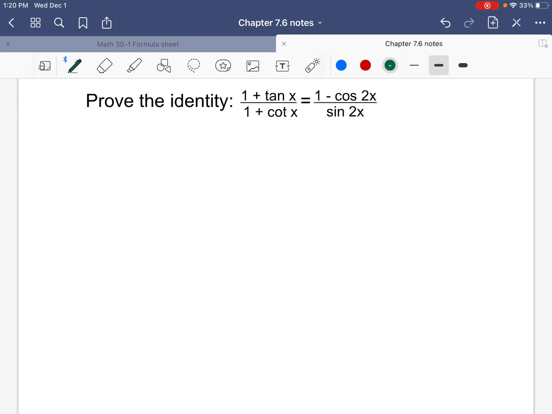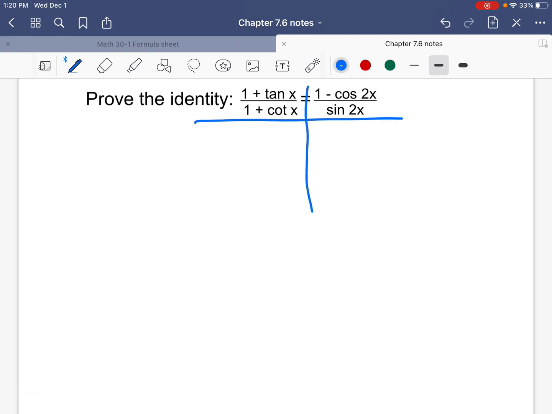All right, so let's do one more. Now let's do a couple more in this video. Anyway, 1 plus tan of x divided by 1 over cotangent x equals 1 minus cos of 2x divided by sine 2x. Now, there's a lot of different ways to do it. So, this is a particularly nasty one to end the video off with, but let's work on it. So we want left side equals right side.